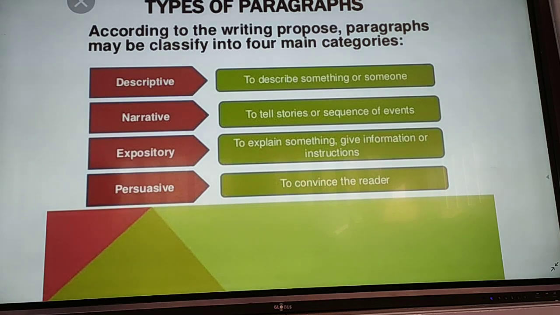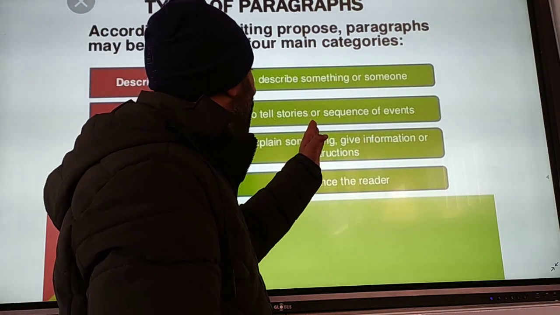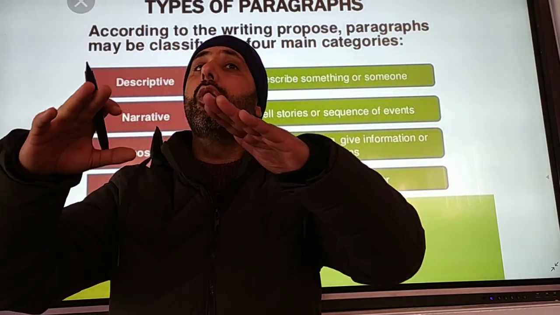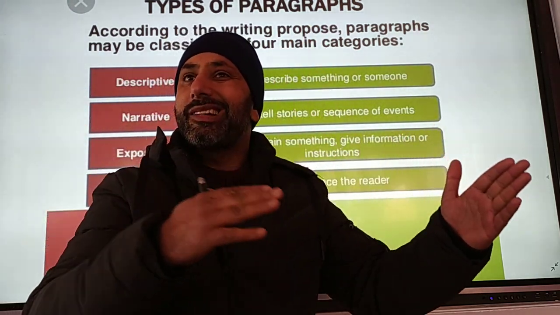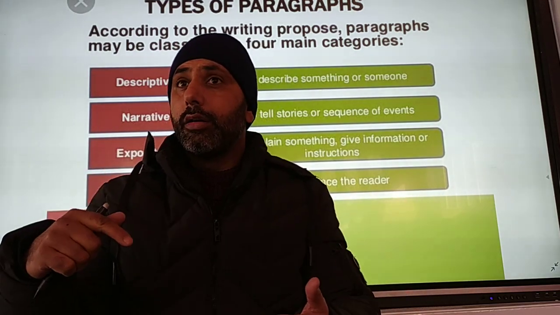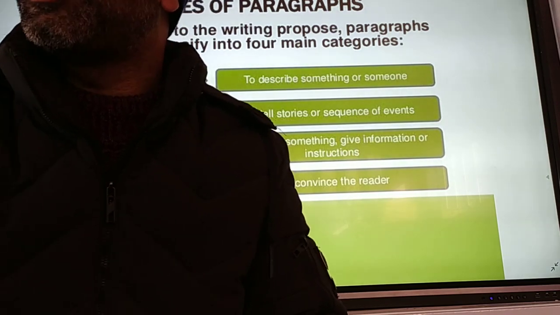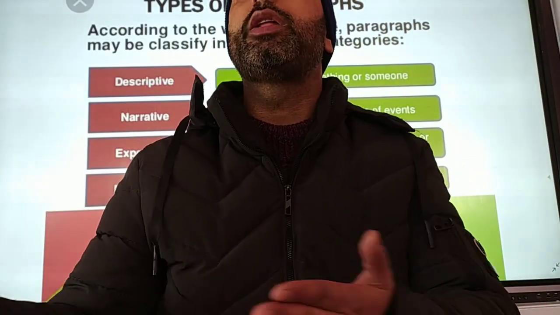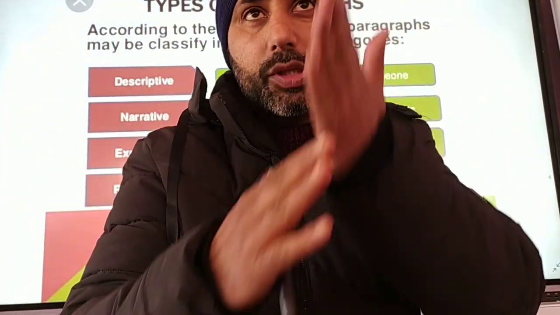Once again, descriptive is to describe something or someone. Narrative is to tell stories. In case of narratives, you tell the story or sequence of events. Something has happened somewhere, and that should be told in sequence. You have to say, sir, an accident has taken place between a bus and a truck. Then you will not say 5% injured, among them 5% died, and among 5% died, 2 injured. Is that possible? Those who are injured, among them some may die. Is it clear? Yani, proper sequence.